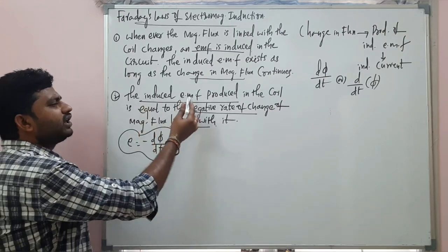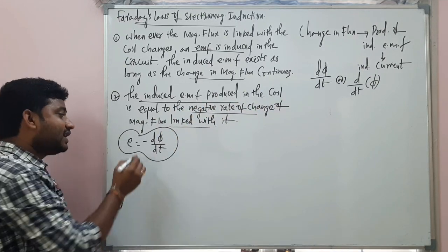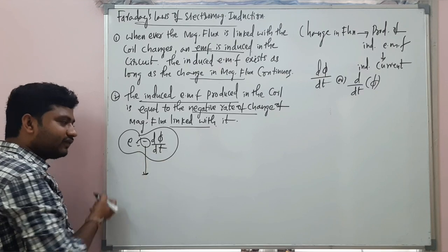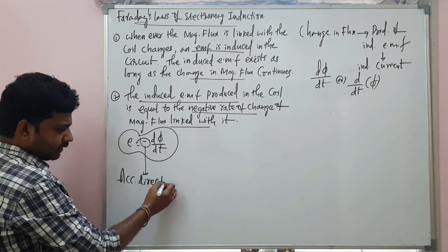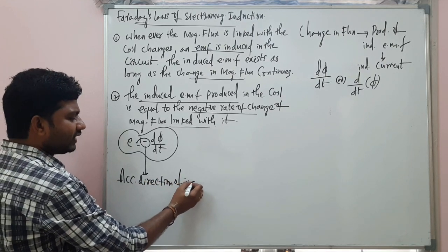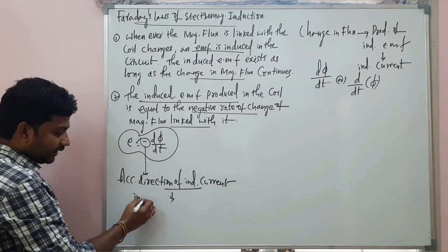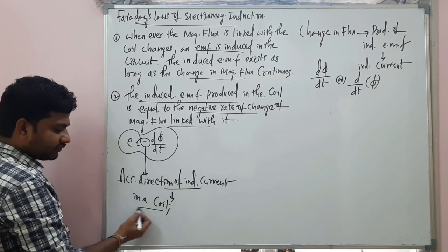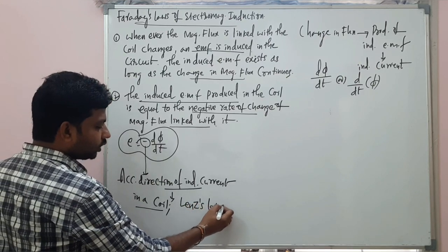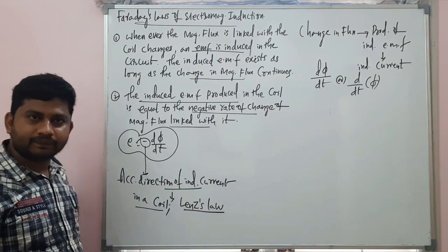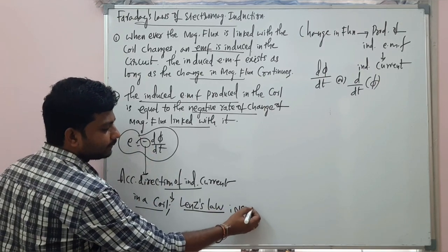Simple. The induced EMF produced in the coil is equal to the negative rate of change of magnetic flux. Forget about the negative symbol for now. The negative symbol comes according to the direction of induced current, which we find in a coil by using Lenz's law. So that is the next topic.